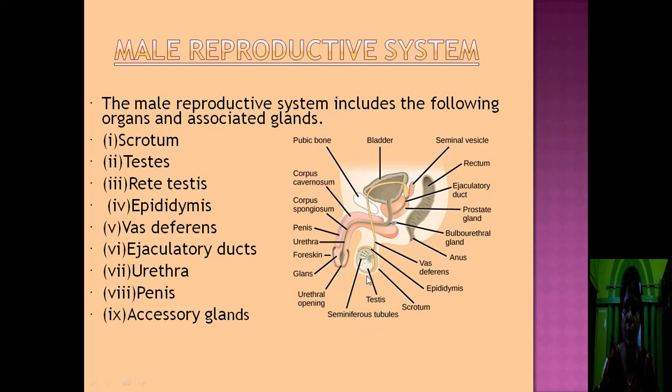This is the scrotum. Within the scrotum the testis is present. Then in the side the testis, the retitestis, epididymis, all are present. Then from the epididymis the vas deferens arises. Then the vas deferens, after some time it forms the ejaculatory duct. Then it forms the urethra. Then urethra passes through the penis to outside by the opening that is known as urethral opening. The organs are visible in this diagram. The associated glands or accessory glands help in the process of reproduction.